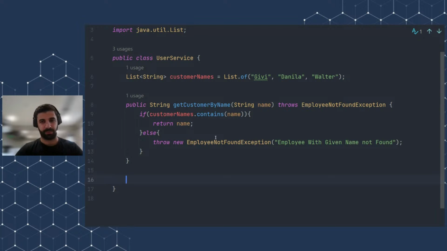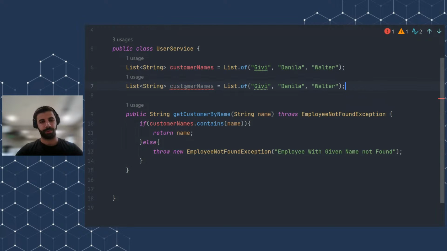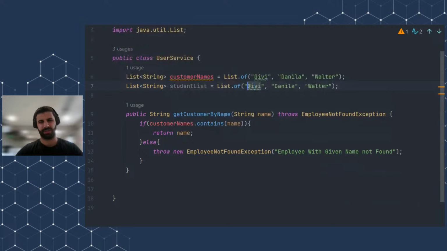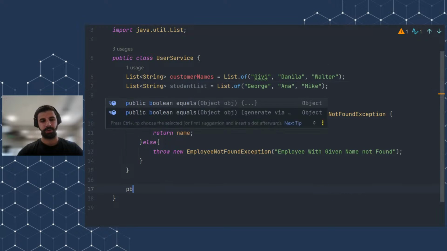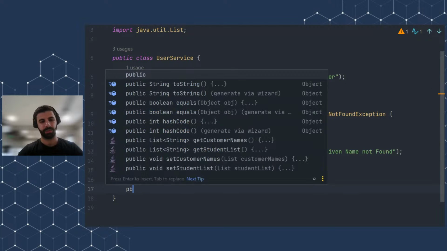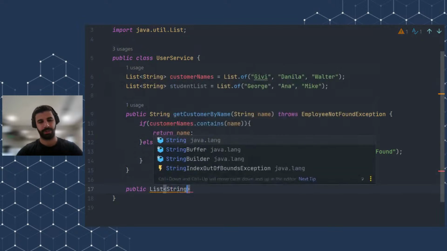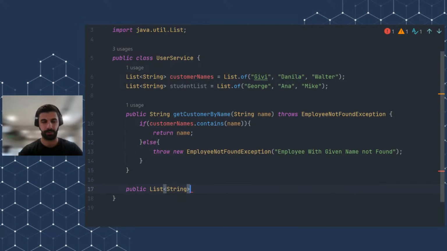So I will write an example here to understand the problem better. I will create a student list, with different names like George, Anna, and Mike. And let's create a public method returning a list of strings, which will return the list of all of the students which are present for the teacher.